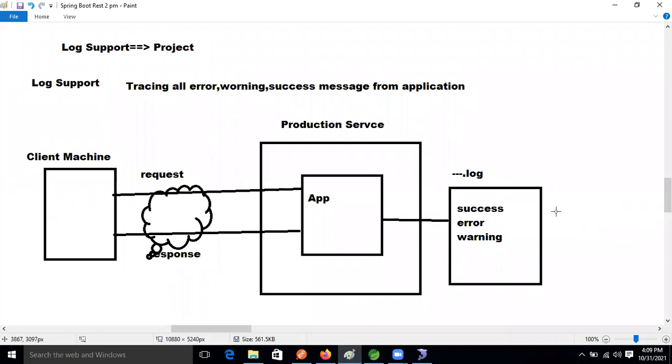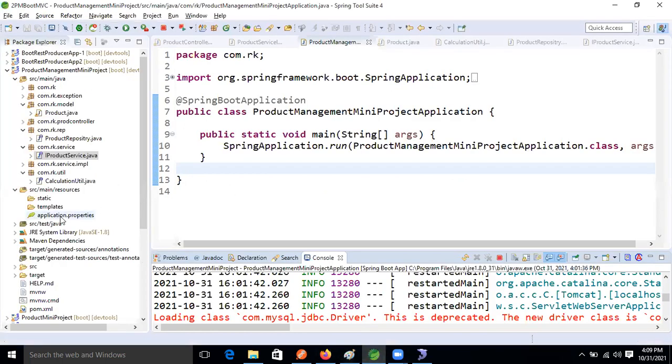One minute, something wrong is going on, right? Success message, error message. Okay, yeah, it can be implemented using slf4j, guys. We can use log4j also, right? But we need to generate or write this file explicitly. But we are working on Spring Boot, right? So there is no need to generate this property file explicitly. Whatever ready-made application property we find, we can work on that only, right?